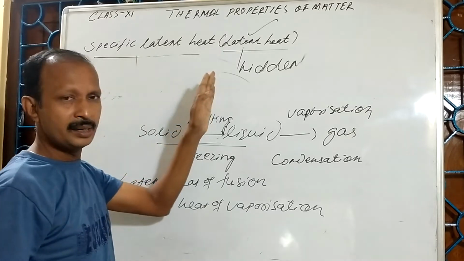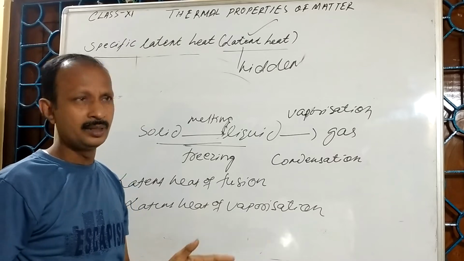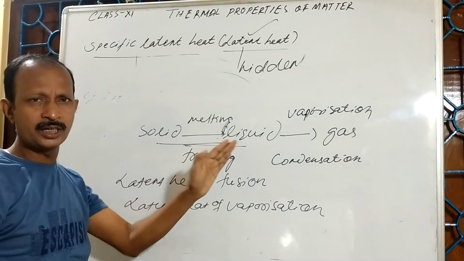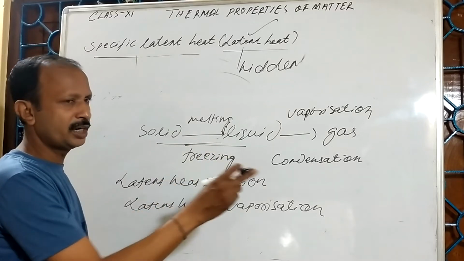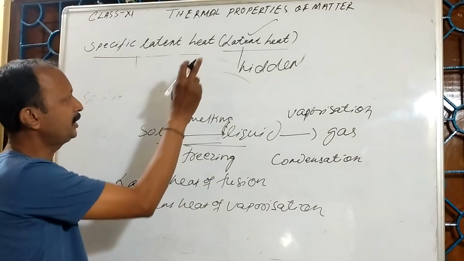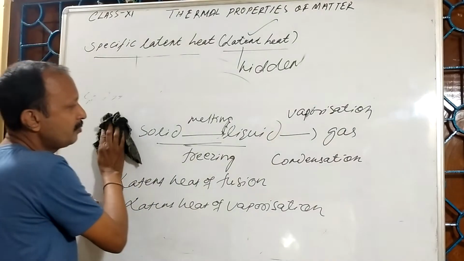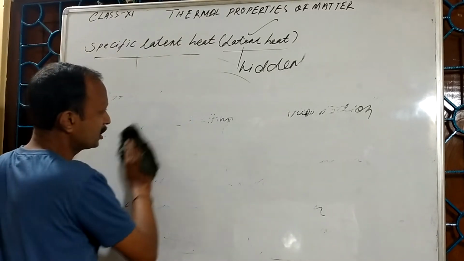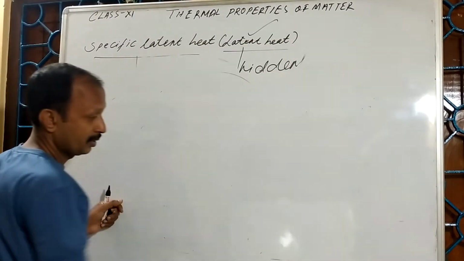So specific latent heat means the amount of heat energy required to change its state from solid state to liquid or liquid state to gaseous. Solid state to liquid state, how much heat is required? That is the latent heat of fusion. Liquid state to vapor state, that is the latent heat of vaporization. So, when the latent heat is expressed in unit mass, we say that is the specific latent heat. So, what about the specific latent heat of ice and water?